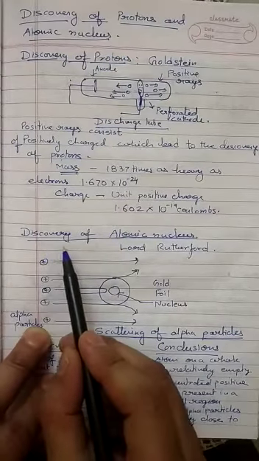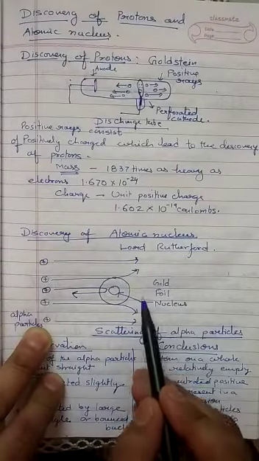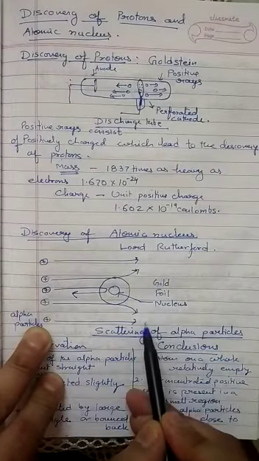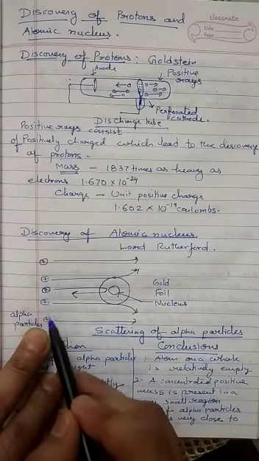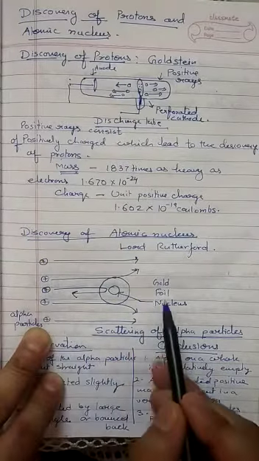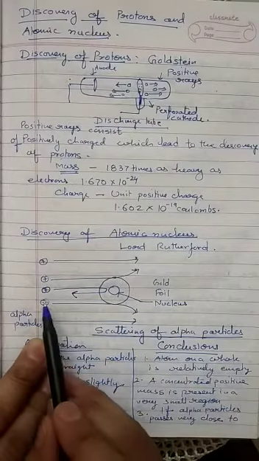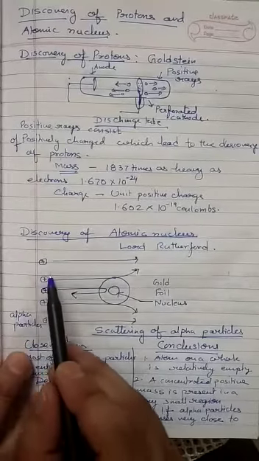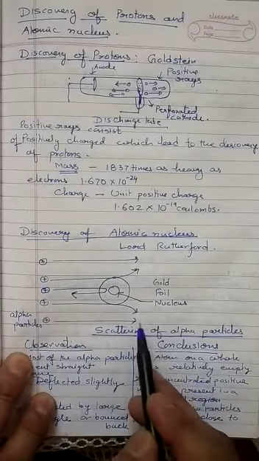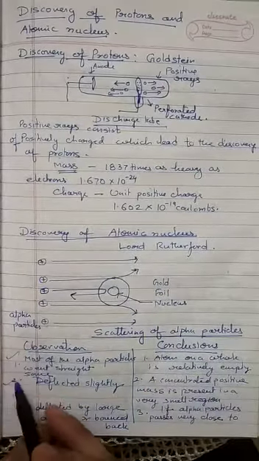Now we come to the discovery of atomic nucleus. It was discovered by Rutherford. Rutherford took a very thin foil of gold and he directed fast-moving alpha particles on the gold foil. Alpha particles are positively charged. So when he directed the alpha particles on the thin gold foil, then he observed three things.